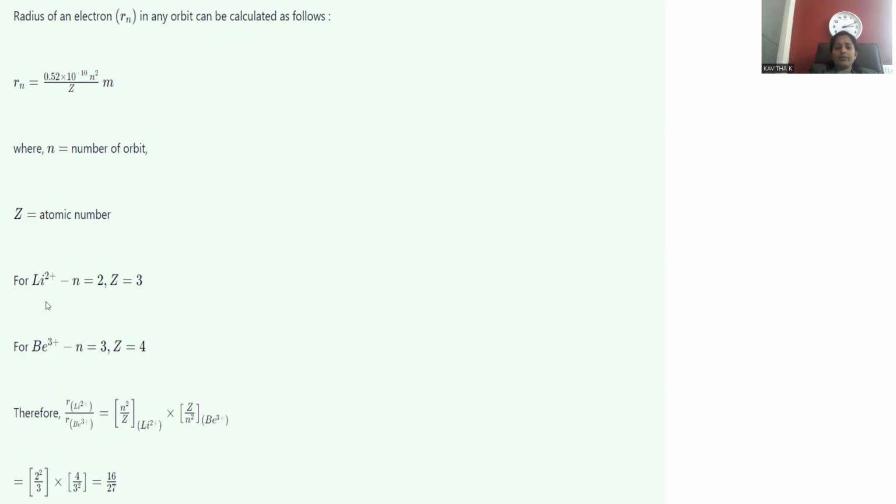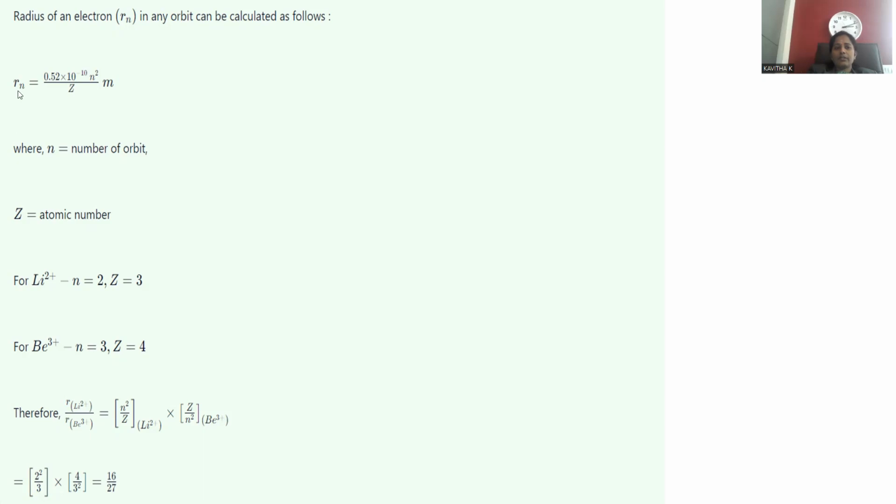So if we put the values known to you, that is given by R of Li+2. They're asking for the ratio, right? So radius of Li+2 by radius of Be+3 is equal to, whatever integer values are there, they will just cancel. 0.52 into 10 to the power -10 by 0.52 into 10 to the power -10, both are given for lithium and beryllium.